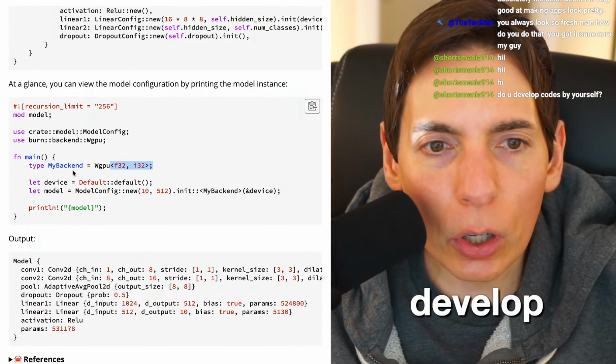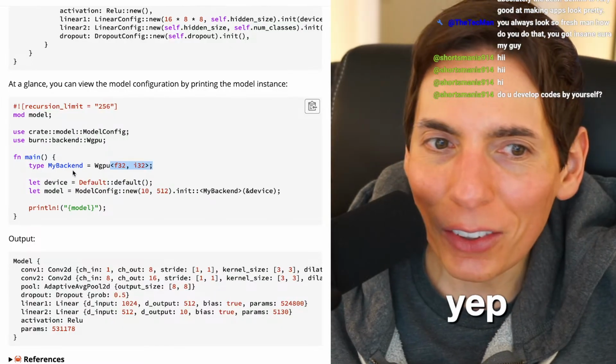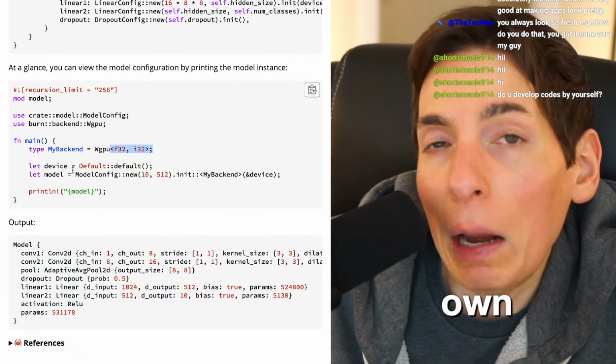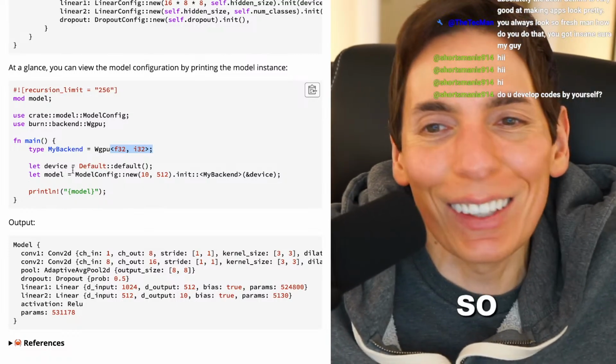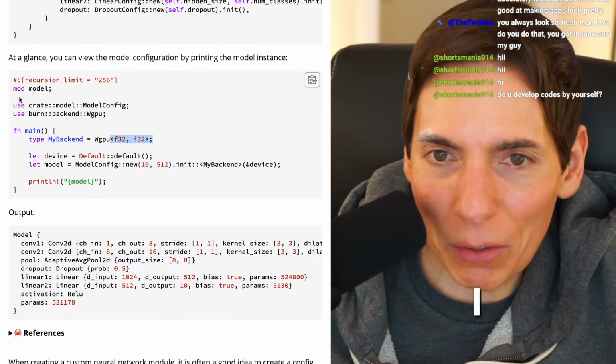Do you develop code by yourself? Yep, you got it, Shorts Mania. We're writing code on our own. We're copying and pasting right now, so I don't know if we could say we're writing on our own.